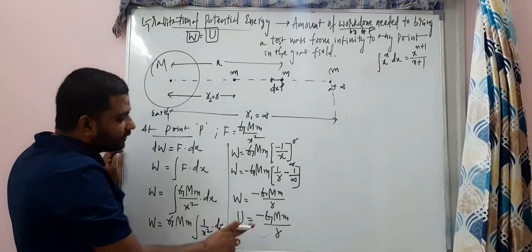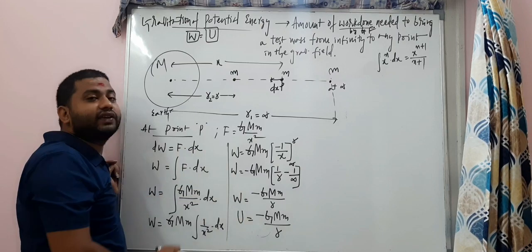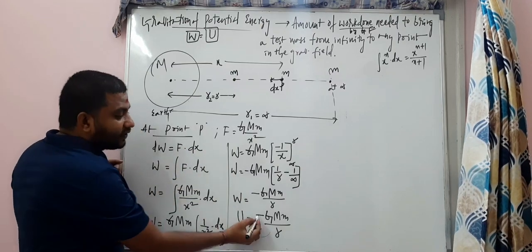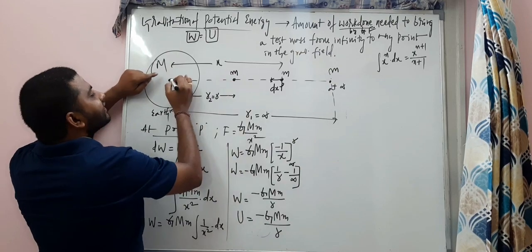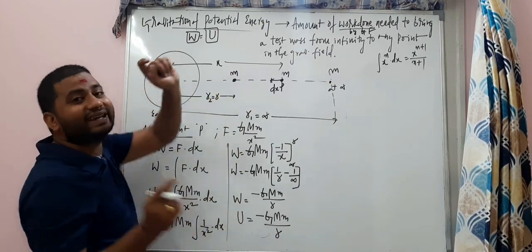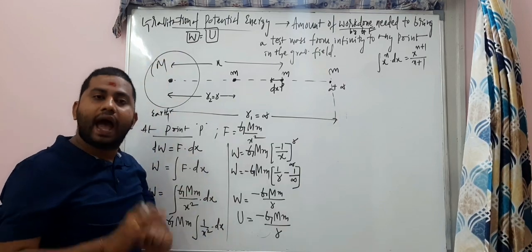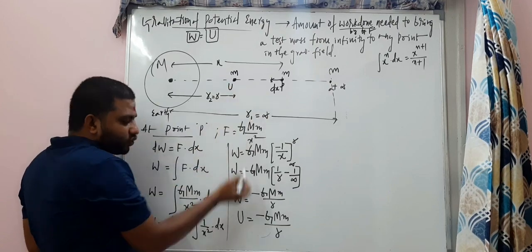If you observe carefully, you get a negative sign. Potential energy you get negative here. The negative sign indicates there is an attractive force between these two masses, meaning the force of interaction between these two masses is attraction. And at this point we have got this value of potential energy.